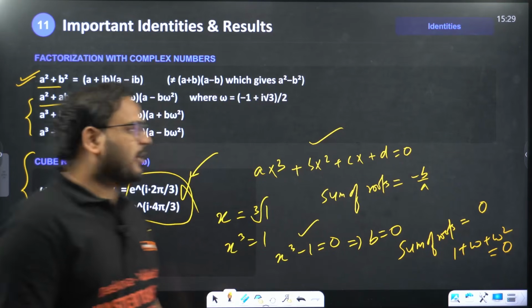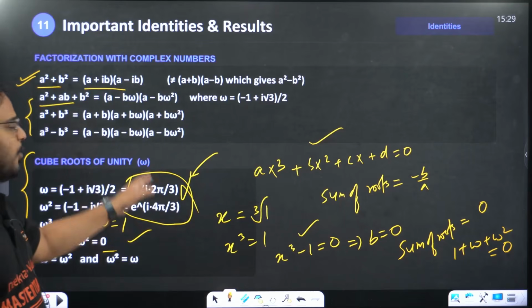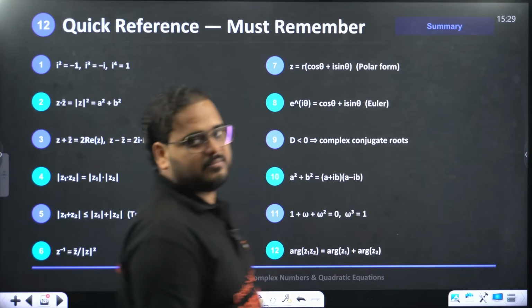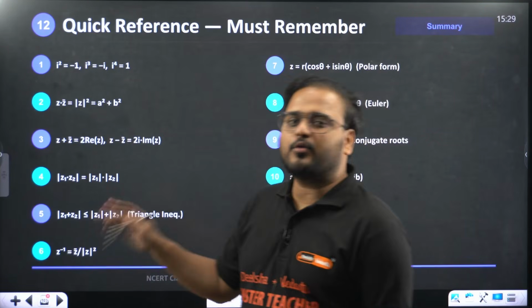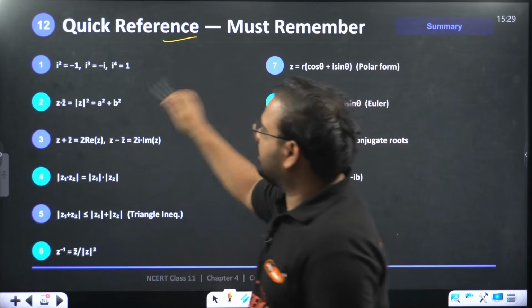From the CET point of view it's important, but I have given you this result over here anyway. This is the Euler's form, not that important for your syllabus. But if you're writing for JEE, it becomes relevant. For board's point of view, not that important. Quick reference, which is the important formulas. I have given you a list and recall of all of this.